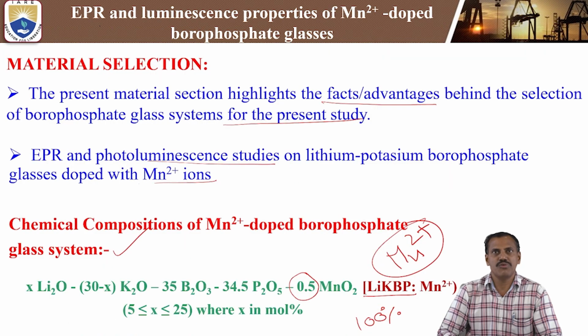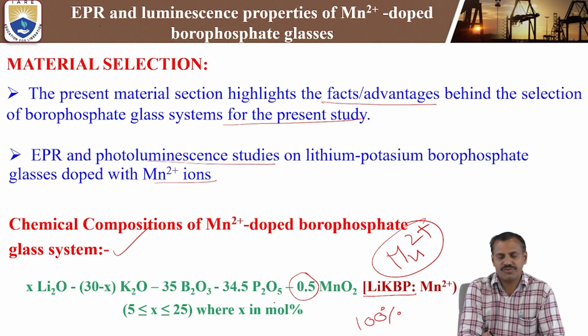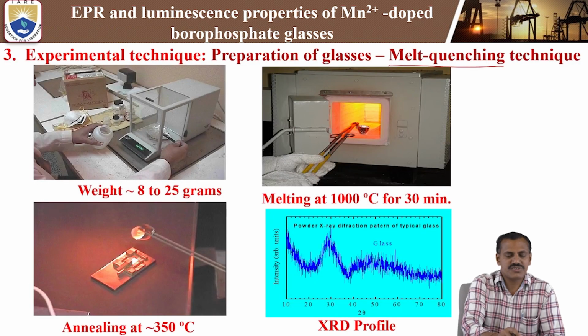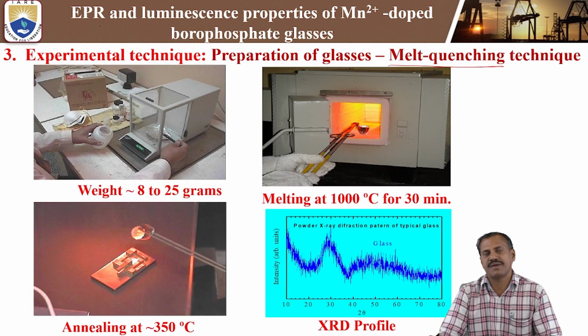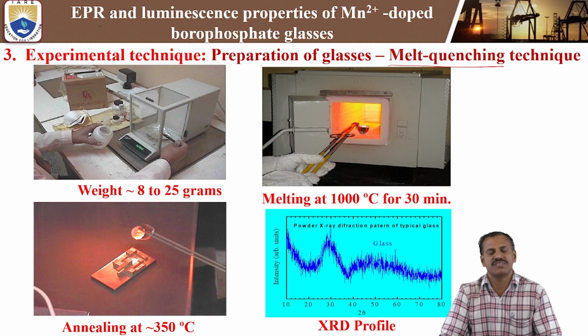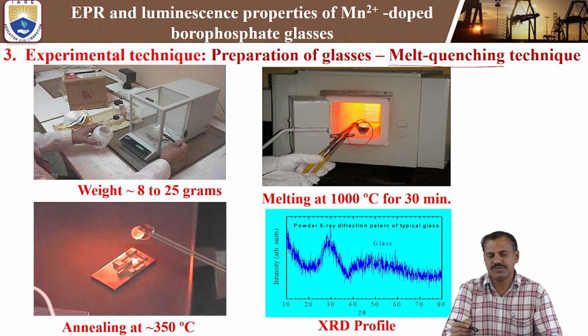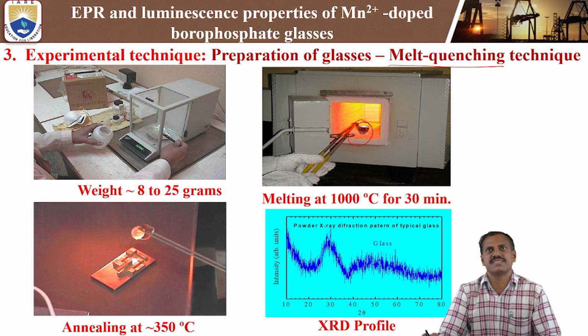First, the above compositions. In this study we are using lithium oxide, potassium oxide, boron trioxide, phosphorus pentoxide P2O5, and the dopant is manganese dioxide. As per this chemical composition, we are weighing 8 to 25 grams; each batch of glasses is 8 to 25 grams. We weigh each and every chemical using the optical balance. After taking the weight, we pour the chemicals into the platinum crucible.